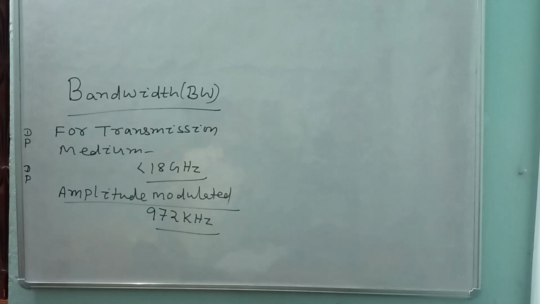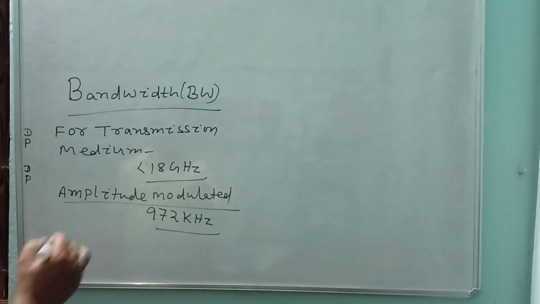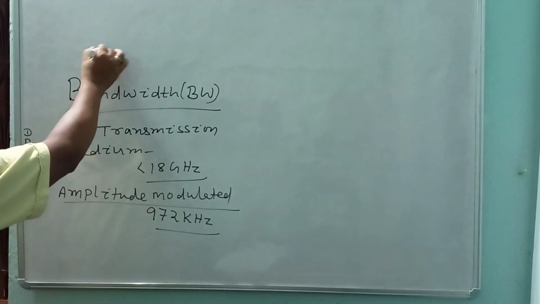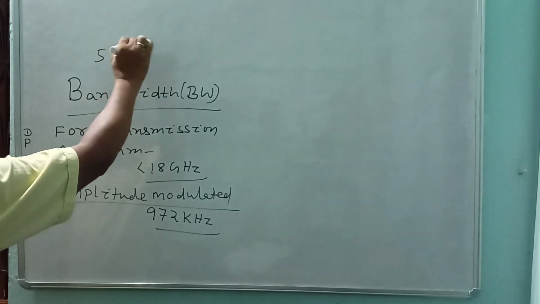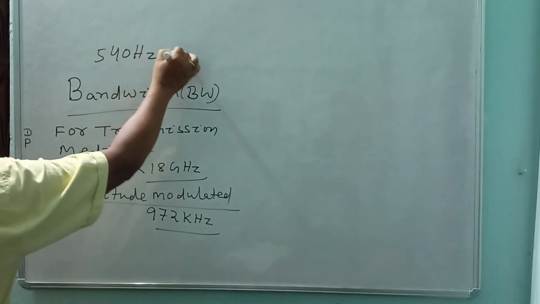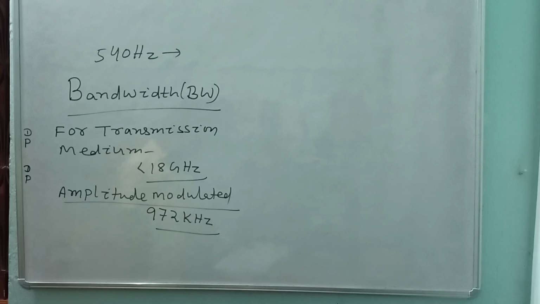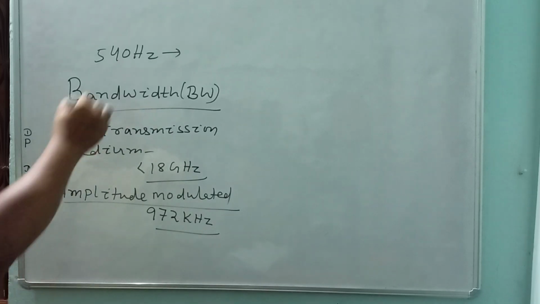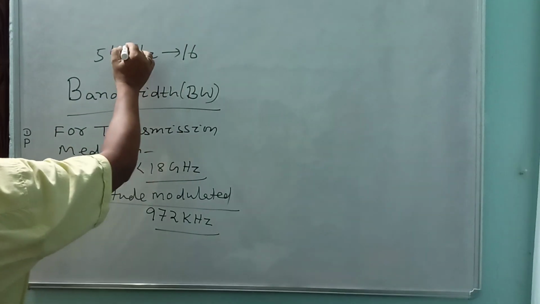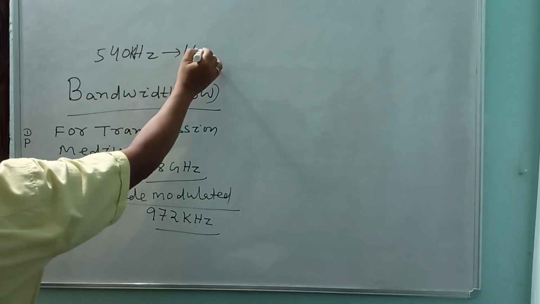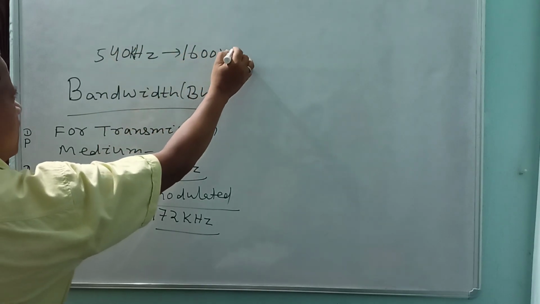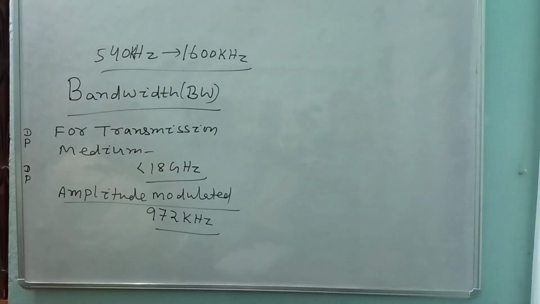For amplitude modulation broadcast, the frequency band is 540 kilohertz to 1600 kilohertz. This is the frequency band for amplitude modulated waves.